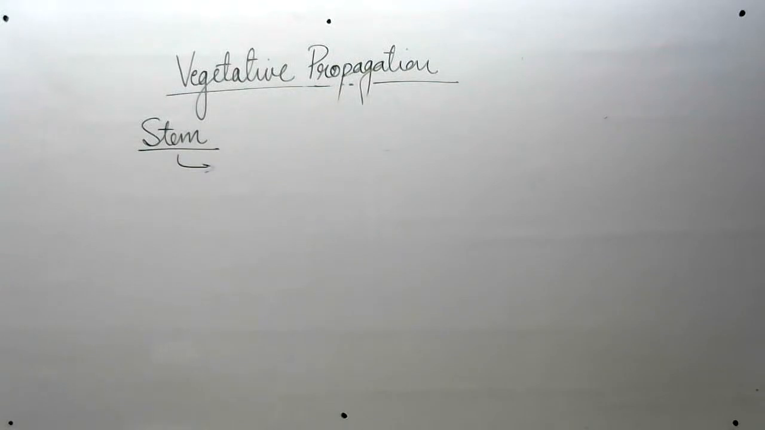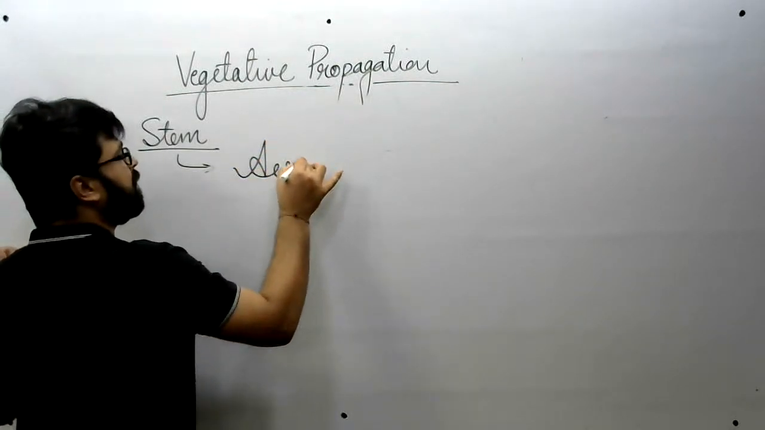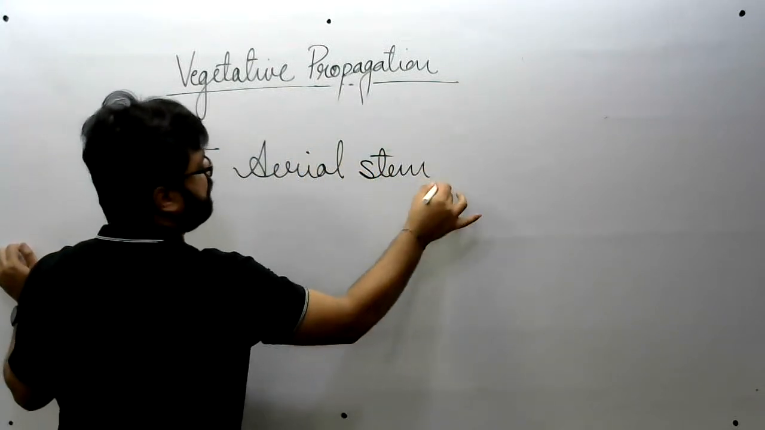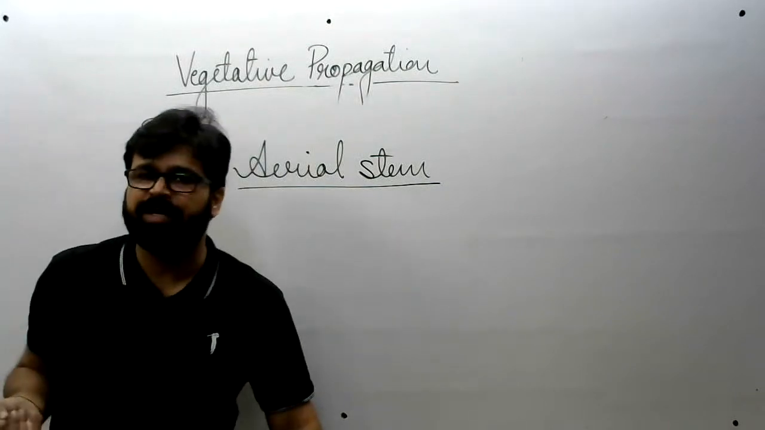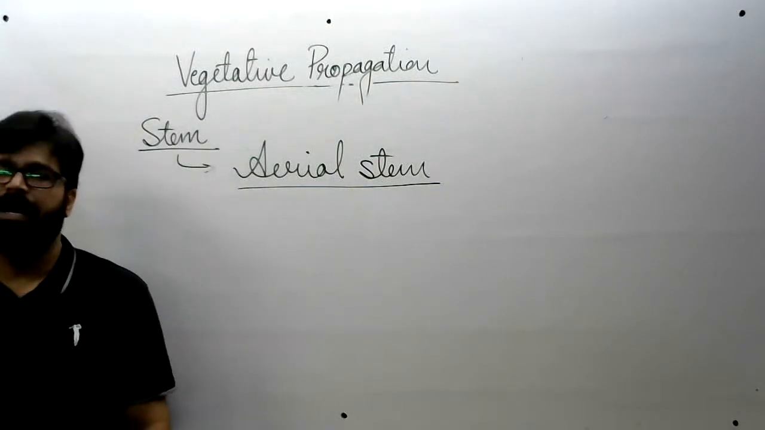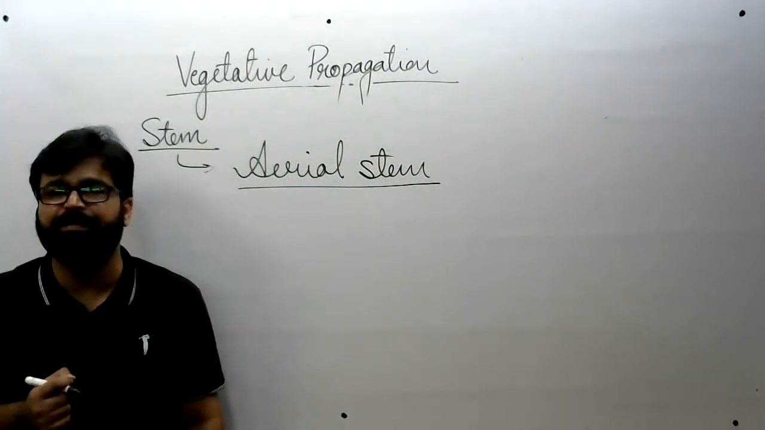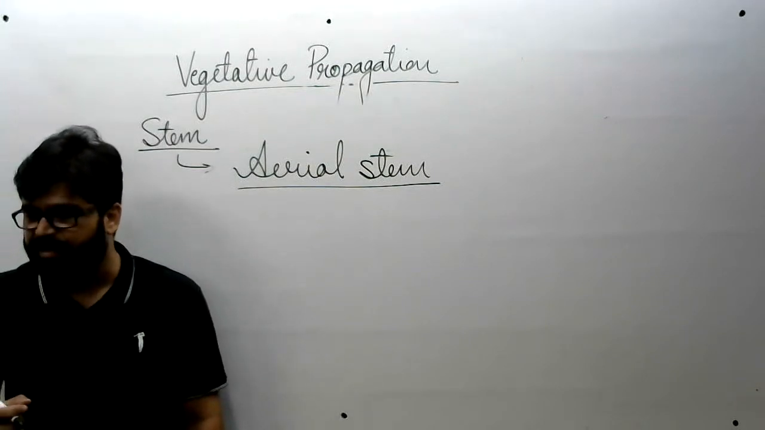The third part, aerial stem or shoot. Okay, this is a simple stem or shoot which is used for the growth of a new plant. The best example of this is sugar cane. All right.